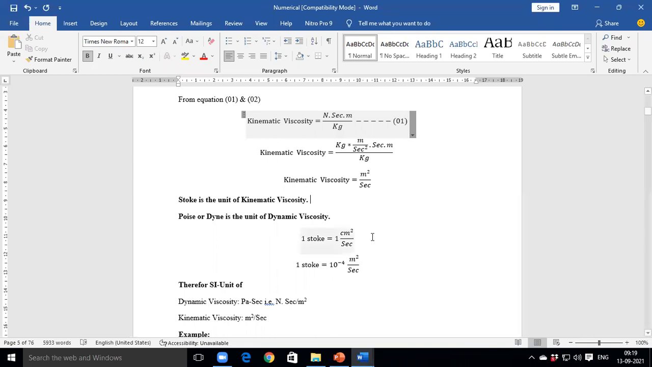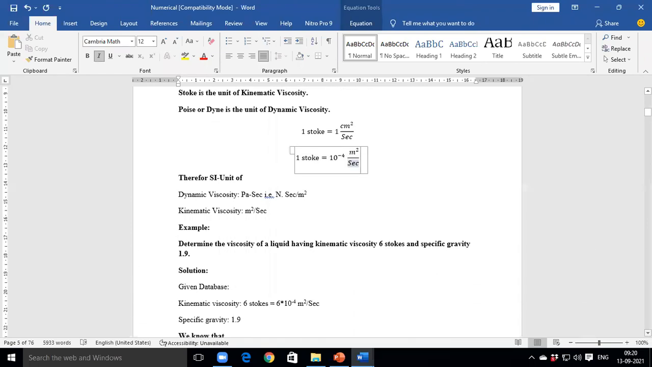Keep in mind. And what is the conversion? 1 Stoke equals 10 to the power minus 4 meter square per second. Correct. This conversion is very, very important while solving the numerical. If the value is given in meter square per second, then there is no need for unit conversion. You simply write the value. But if the value is given in Stoke, then you need to convert using this unit conversion.